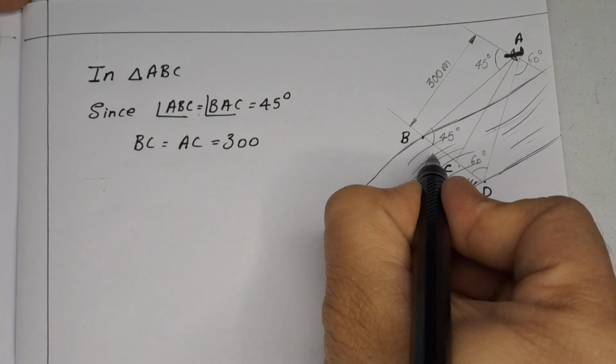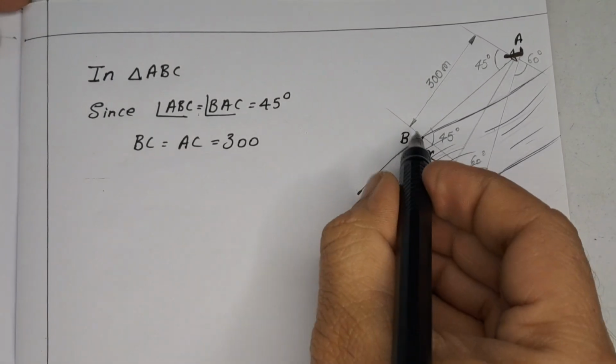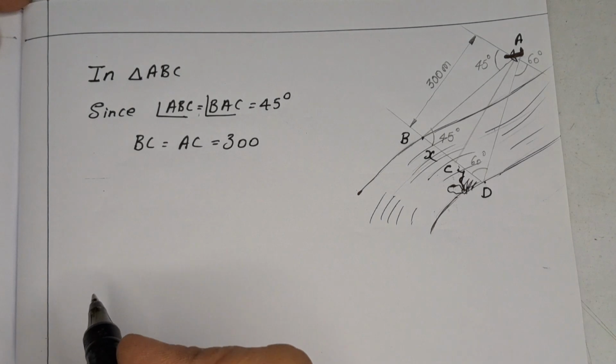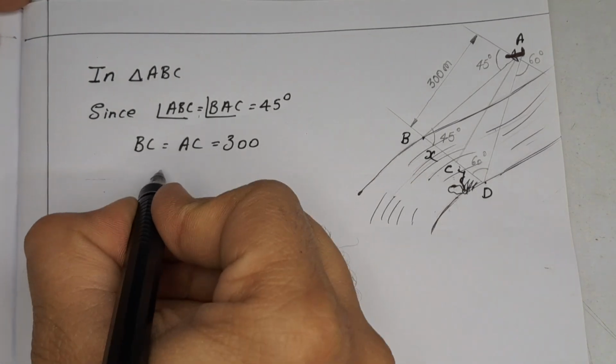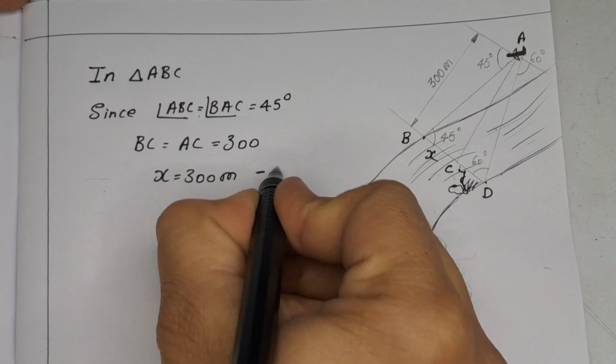If we say that BC is equal to X and CD is equal to Y, we need to find the width of the river, which is X plus Y. So therefore, X is equal to 300 meters. This is the first part.